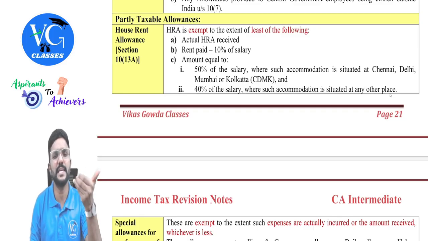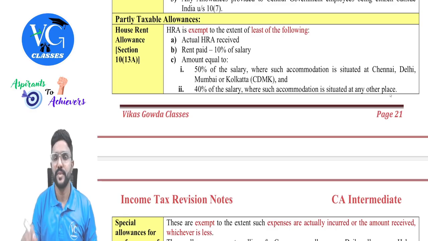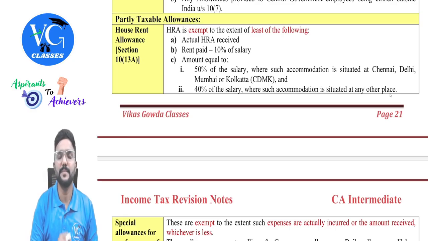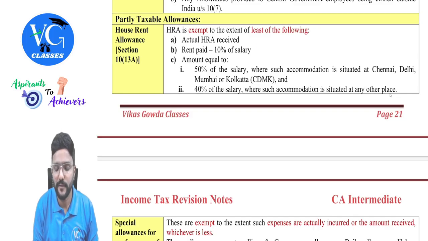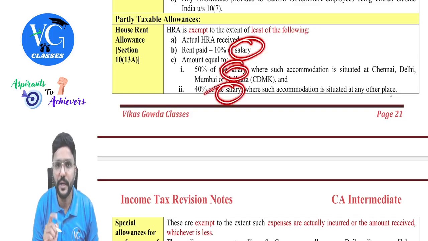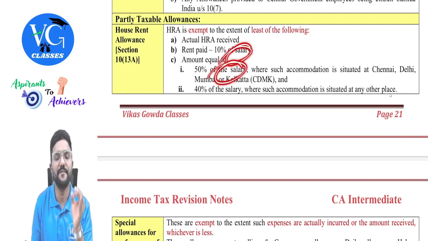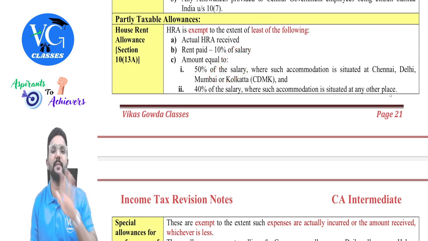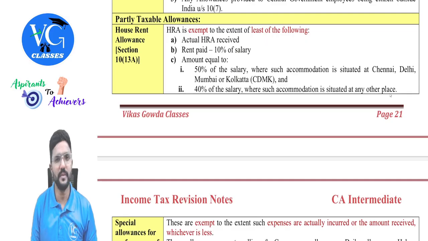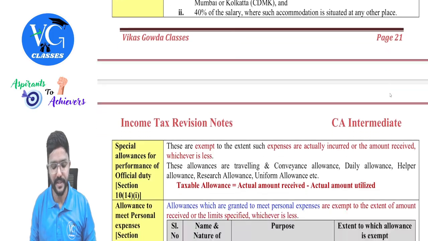And when we are claiming the exemption for 8 months, which we call the relevant period, meaning the period for which rent is paid by the employee, please be careful. Even salary, we need to take it only for 8 months. Even though the employee might be receiving salary for full 12 months, while claiming exemption for HRA, we need to take salary only for the period for which rent is paid by the employee, which we call the relevant period, guys. Okay, sir.